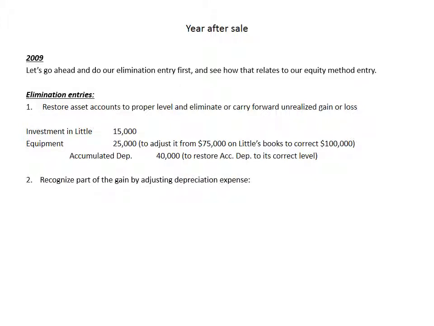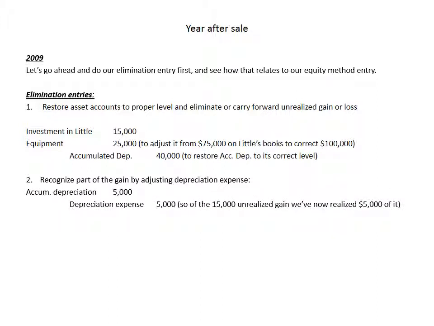Now we need to go ahead and recognize part of the gain by adjusting depreciation expense. Basically, we want to reduce depreciation expense by $5,000. So we credit depreciation expense and debit accumulated depreciation. So what's happened now, think in terms of going forward. In the first entry, we carried forward $15,000 of unrealized gain, and then we realized $5,000 of it. So there's going to be $10,000 to carry forward to next year.